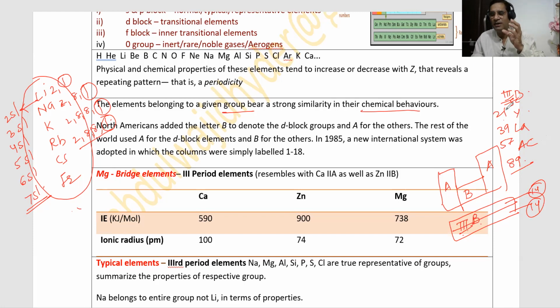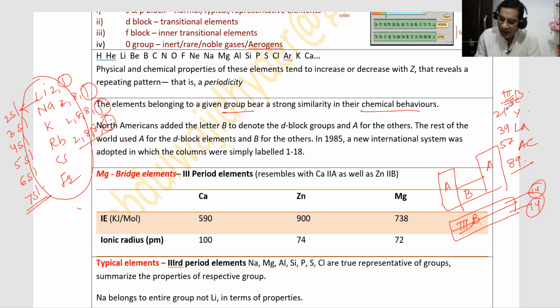All these 32 elements, that is approximately 25 to 30% of the periodic table, are in only one group, and that group is third B. Entire F block elements are placed in the third B group, and other than these 28 elements, scandium, yttrium, lanthanum, actinium are also there. So altogether there are 32 elements in the same group. So it is the biggest group of the entire periodic table.